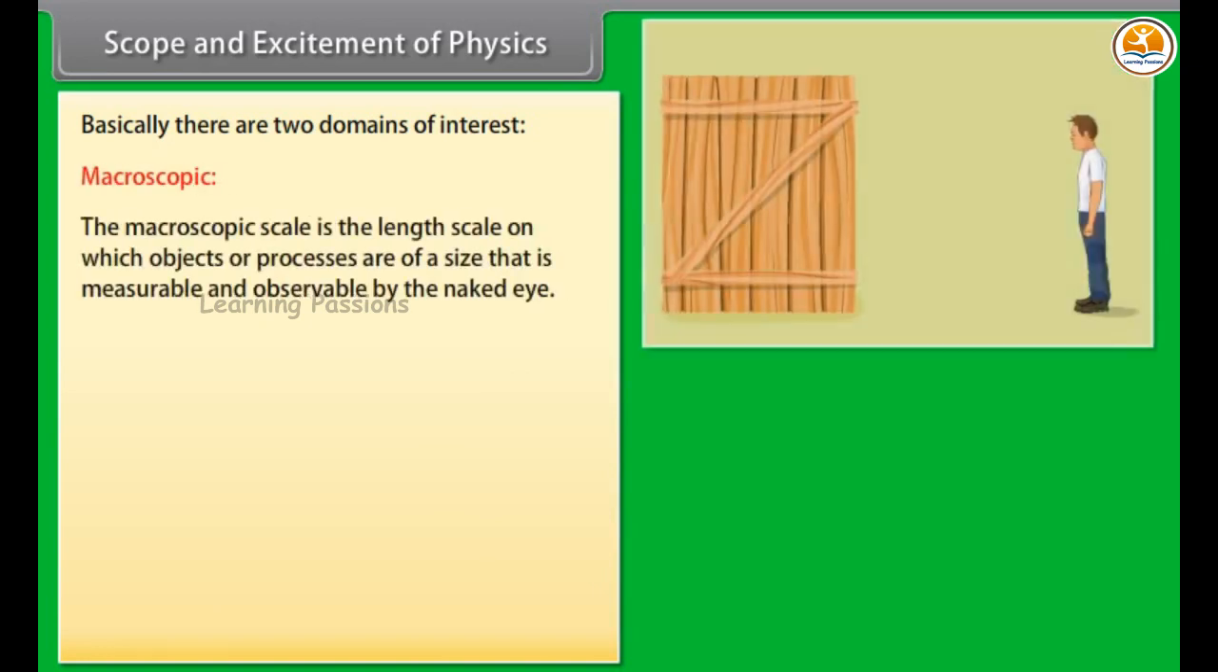The macroscopic scale is the length scale on which objects or processes are of a size that is measurable and observable by the naked eye.